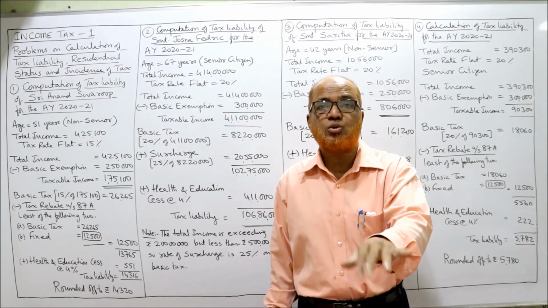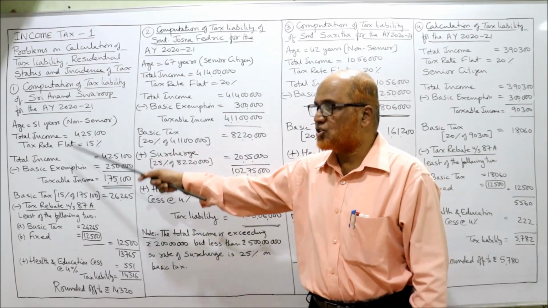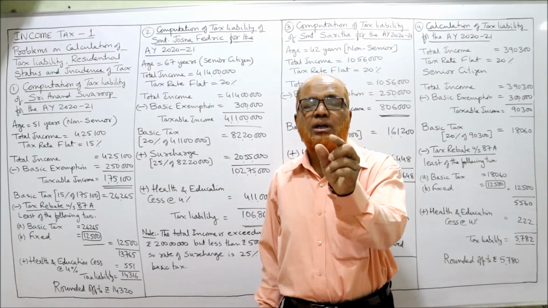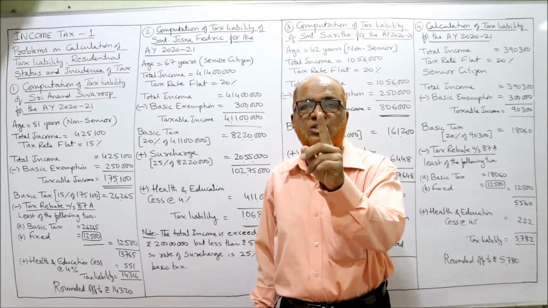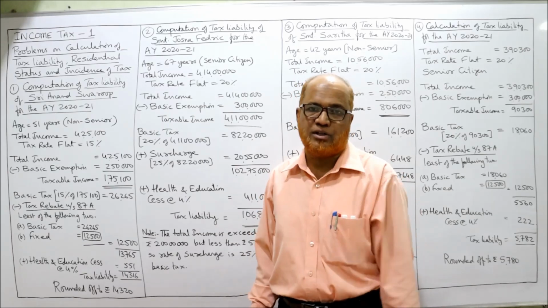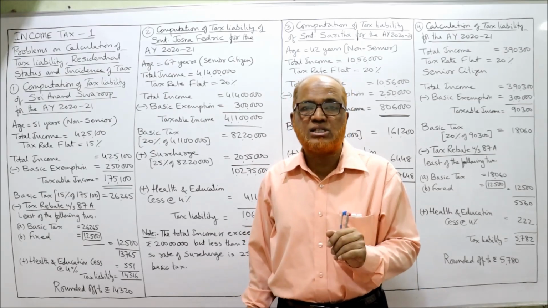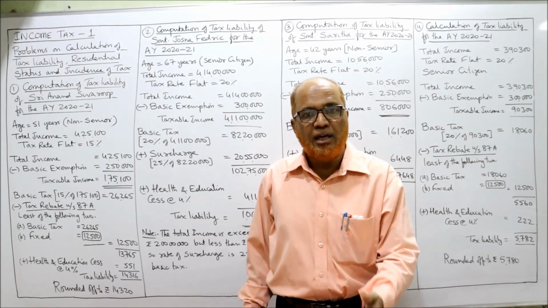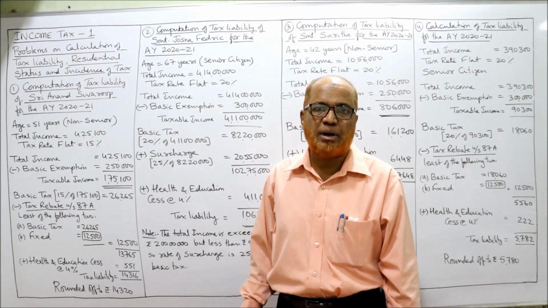Secondly, surcharge will be applied. In the first problem there was no surcharge. Why no surcharge? Surcharge will be applied when the total income exceeds 50 lakh. Remember the point: total income exceeds 50 lakh, then only surcharge will come. Otherwise, no surcharge. Here 4 crore, so surcharge will be applied.